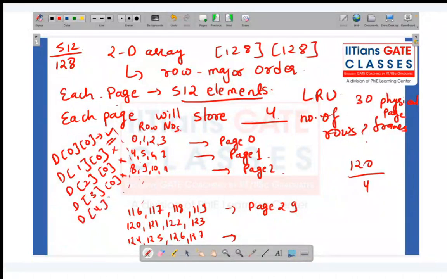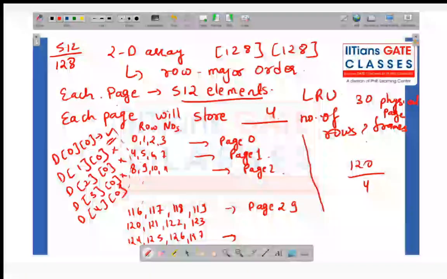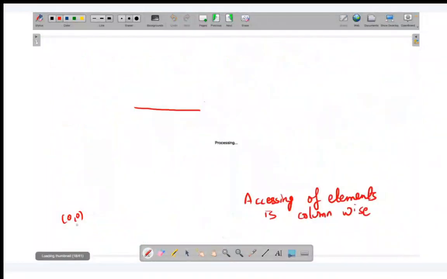But when I access D of 4 0, will there be a page fault? Yes. So the page fault will happen like this. Again for 5, 6, 7 there won't be a page fault. Then for 8 there will be a page fault, but 9, 10, 11 won't. In this manner I will be storing the elements and getting page faults.